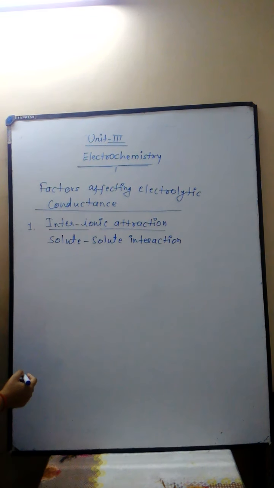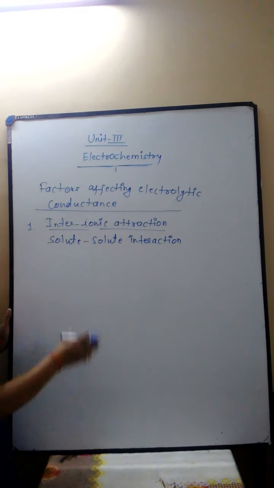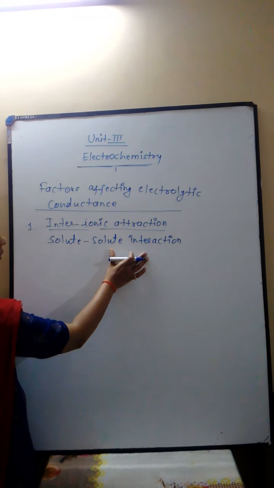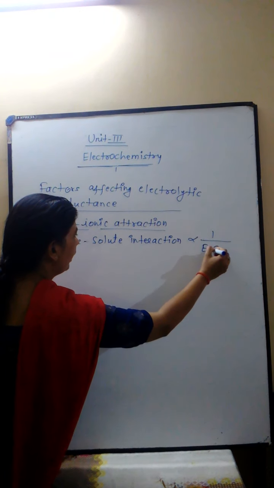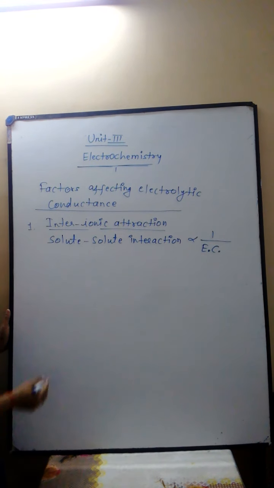If the interaction or force of attraction between the solute particles is larger, there is less freedom of movement of ions. And if ions move less, the value of electrical conductance is also less. So the greater the solute-solute interaction, the lower the electrical conductance. So it is inversely proportional to electrical conductance.